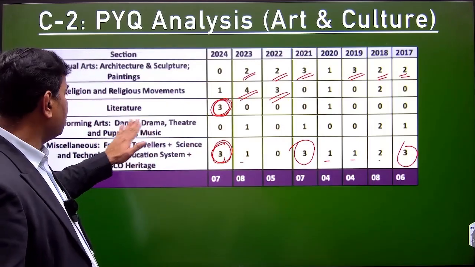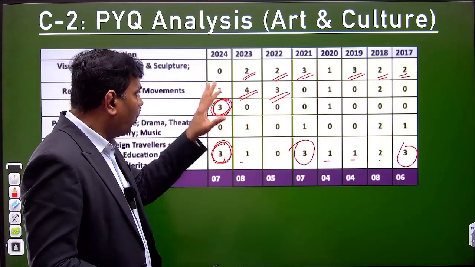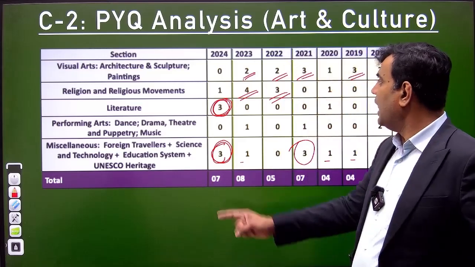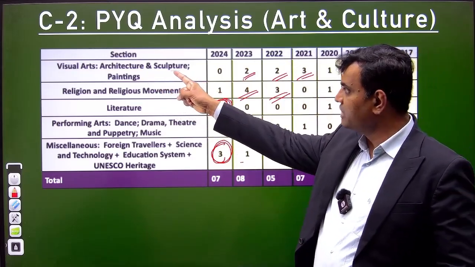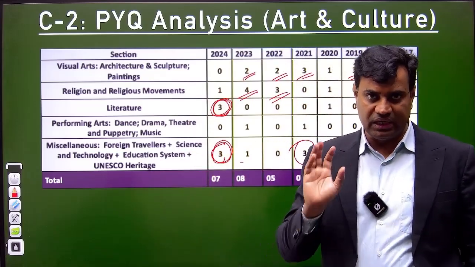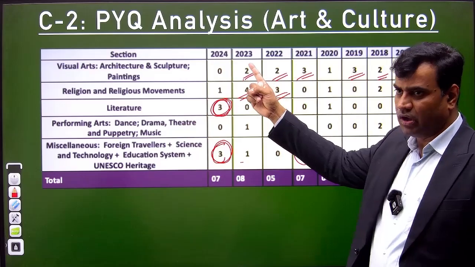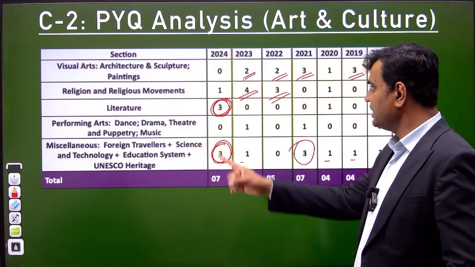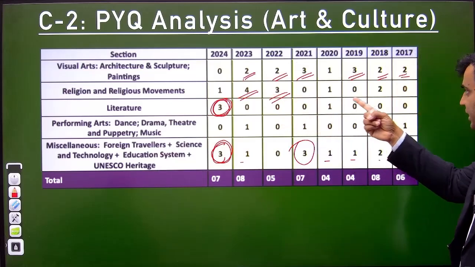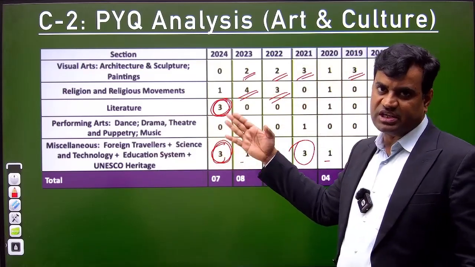What does it mean? Dance, drama and music: you are getting 1 question on average. Sometimes it is not being asked also. What does this analysis indicate? It clearly indicates architecture, sculpture and painting have to be done mandatorily. Except last year, there had been consistent questions from visual arts. Religion and religious movement is another very predictable topic. Every year you are getting a question, almost, except a few years.